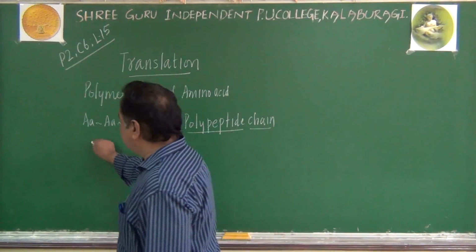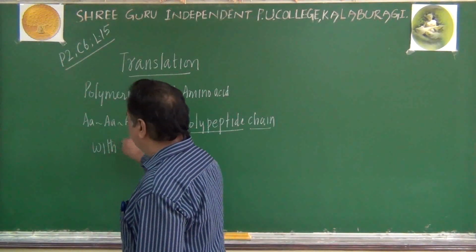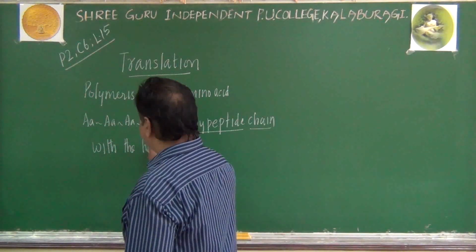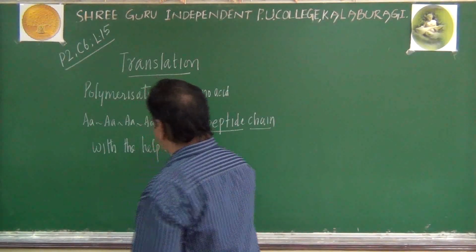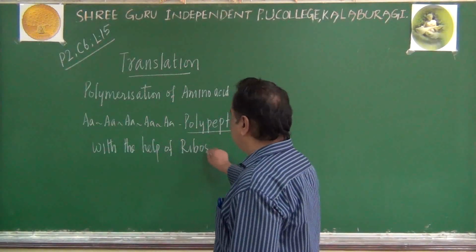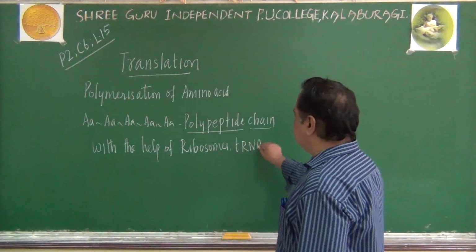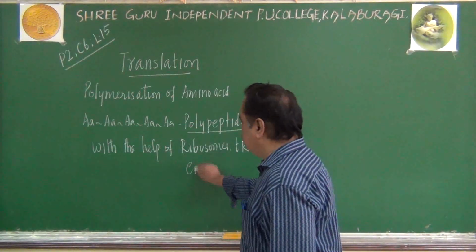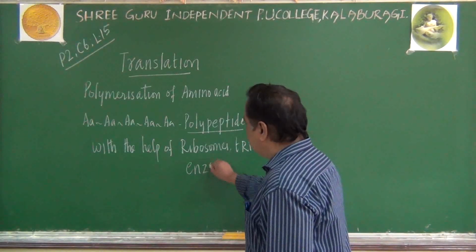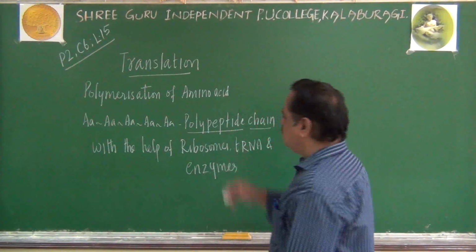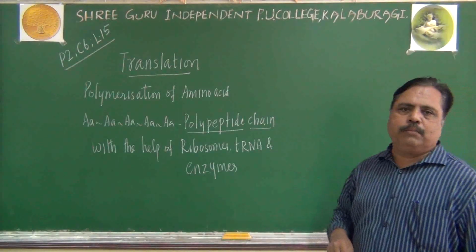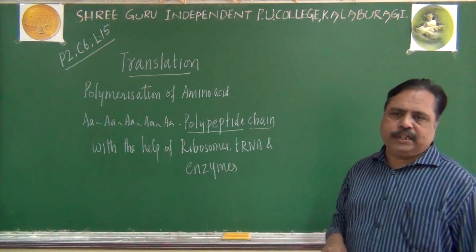How do you get polymerization? It will be done with the help of ribosomes, tRNA, and some enzymes. When all these things are used, we get polymerization or a polypeptide chain.